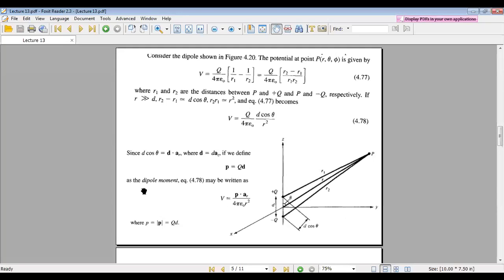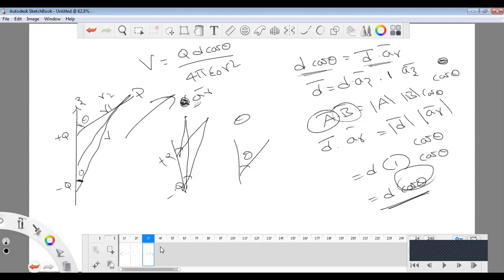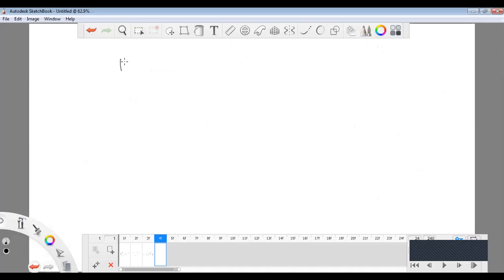When we substitute this dipole moment P bar equal to QD, then V equals P dot a_r by 4 pi epsilon naught R square. So what have we done? P bar equals Q into D bar. Q is the scalar value and D is the vector value. So we are rewriting this value: generally it is Q D dot a_r by 4 pi epsilon naught R square.